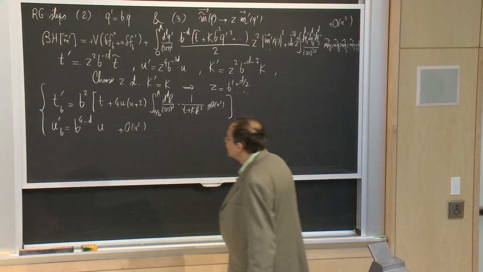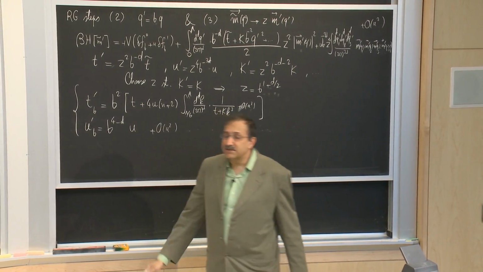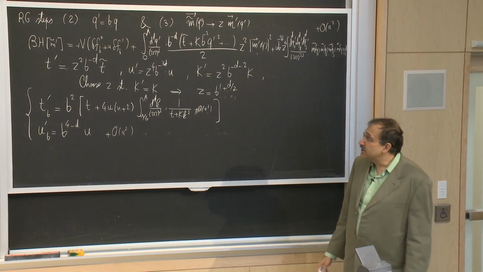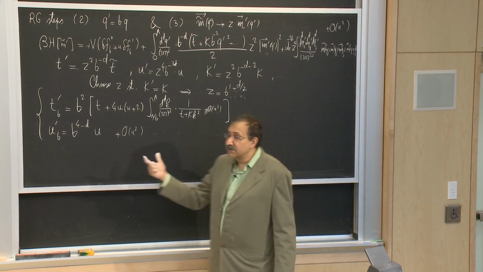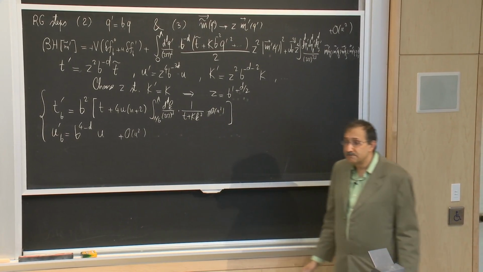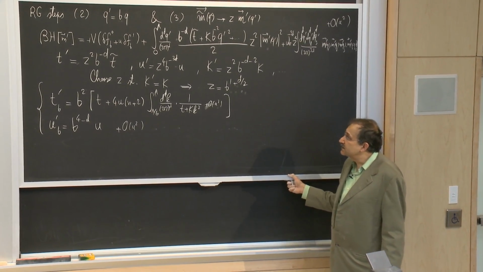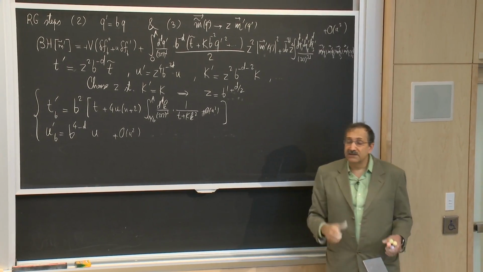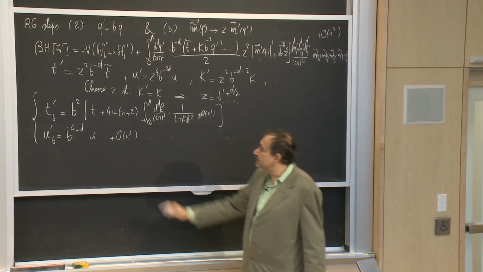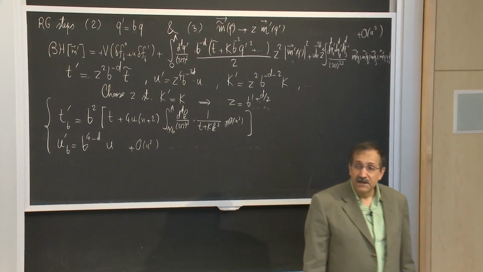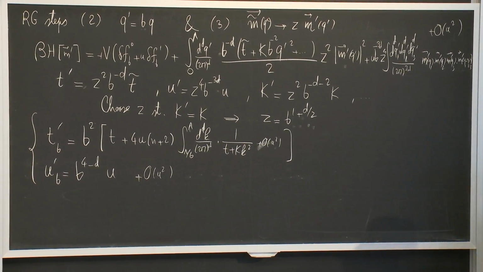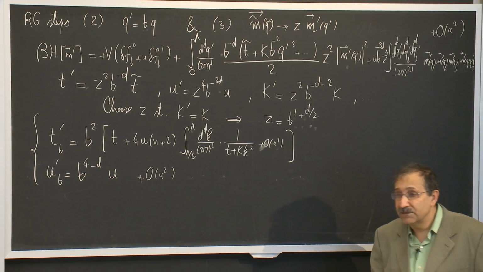So the first factors are precisely the things that we had done and obtained for the Gaussian model. So the only thing that we gained by this exercise so far is this correction to t. We will see that that correction is not that important. And in order to really gain an understanding, we have to go to the next order. But let's use this opportunity to also make some changes of terminology that are useful.